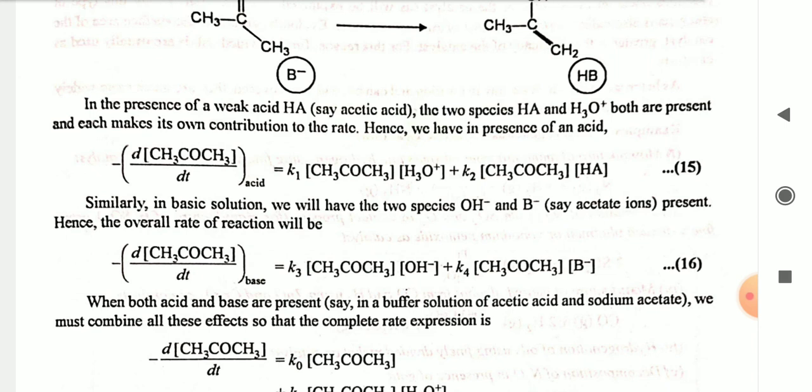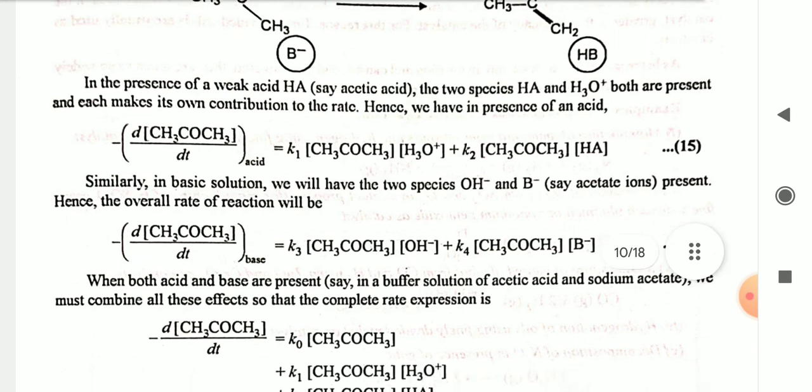Consider this as equation 15. Similarly, in basic solution, we will have the two species OH- and B-, say acetate ion, present, and hence the overall rate of reaction will be -d[CH3COCH3]/dt (base) is equal to k3[CH3COCH3][OH-] plus k4[CH3COCH3][B-]. Consider this as equation 16. When both acid and base are present,